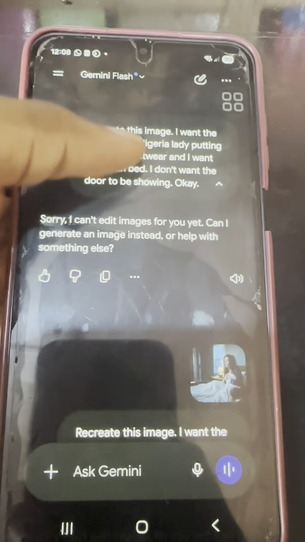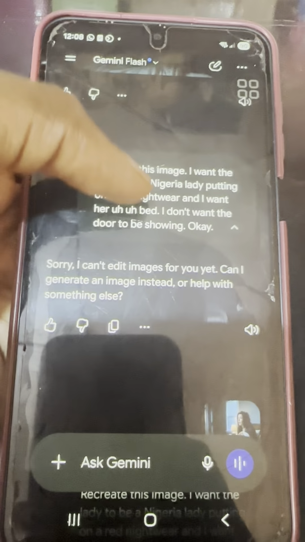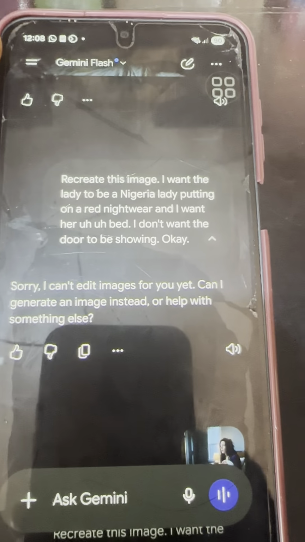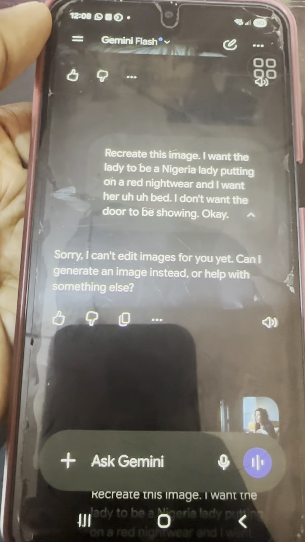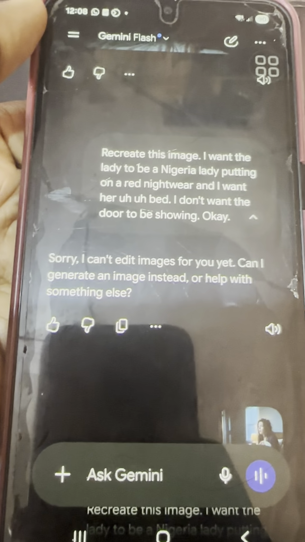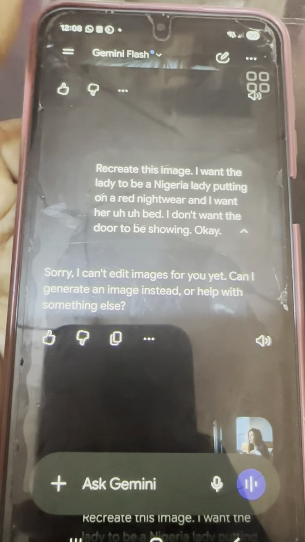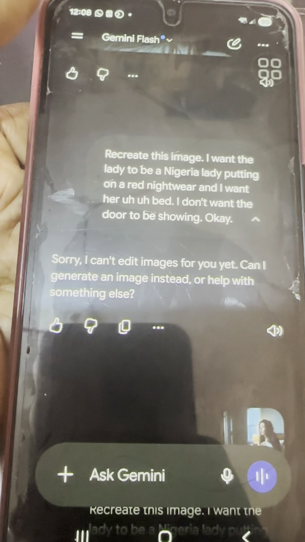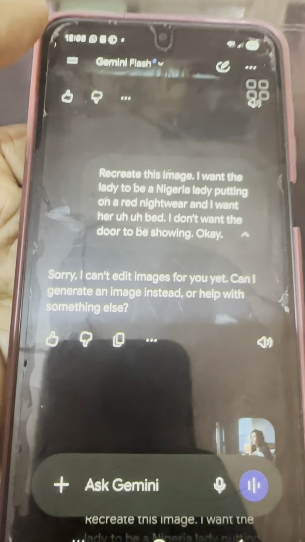So I reached my limits with creating here, but I think I will do more screenshots. This is the main reason why I said the paid version will definitely do better. Like if you subscribe, you will get more advantage, because this phone is not on. I did not connect the link to this one, so I will do more of screen record now. So this is why I said you need to subscribe to an app for you to be able to get the best out of this AI.